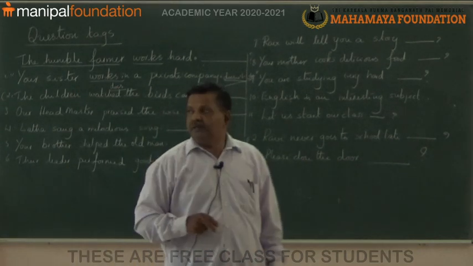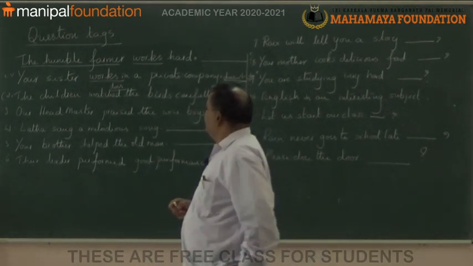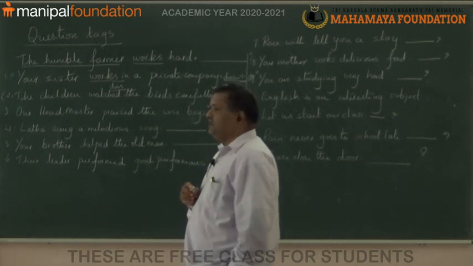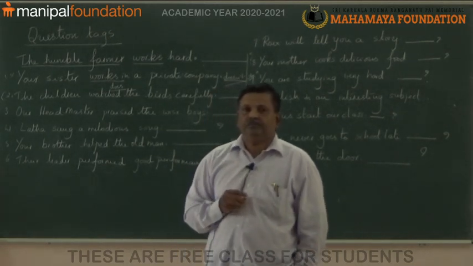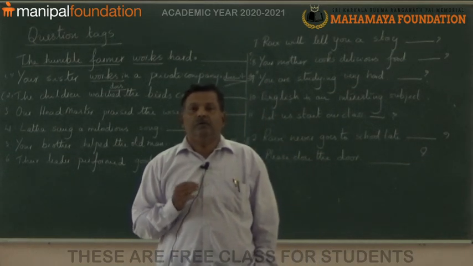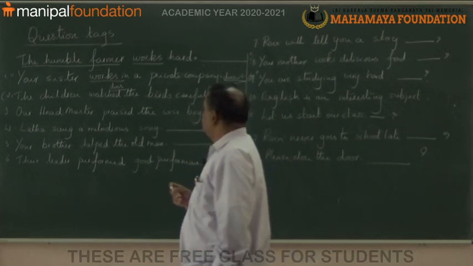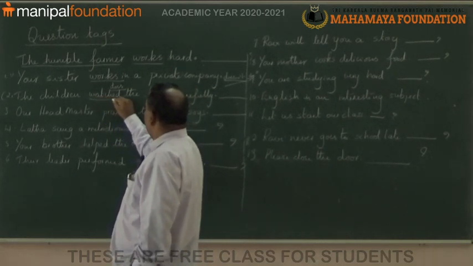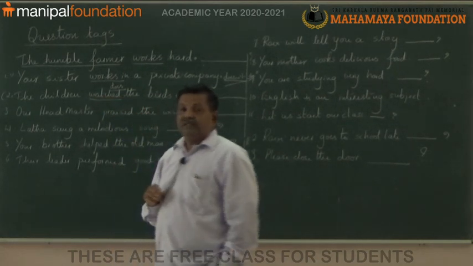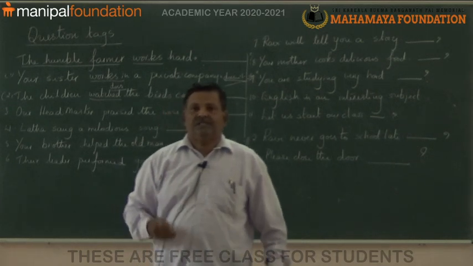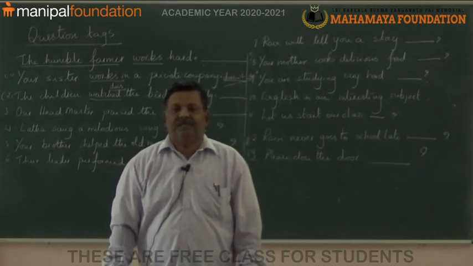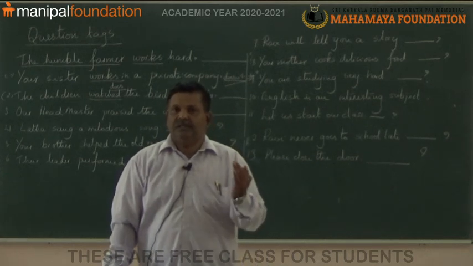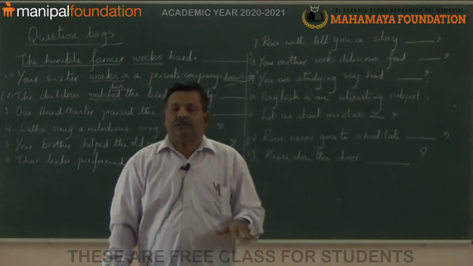Then look at the second example. The children watch the birds carefully. Here the main verb is watch. Whether this is in present tense or past tense, you see, watch is present tense. Watch means do watch, that means don't.